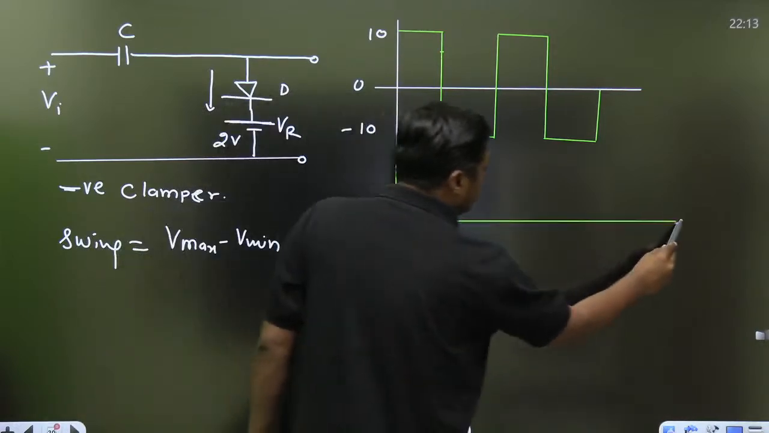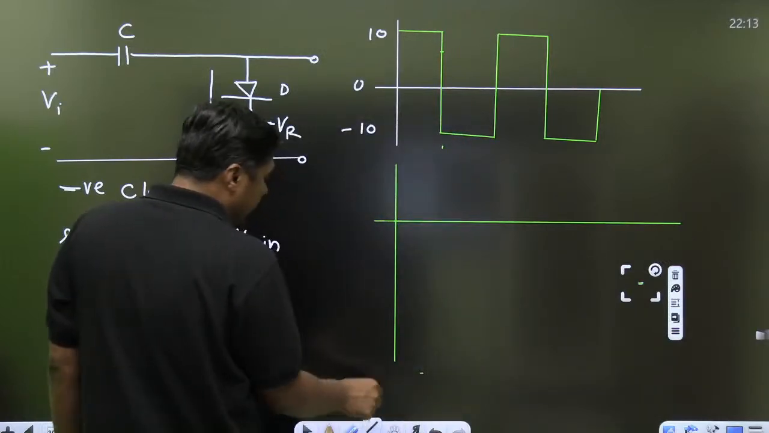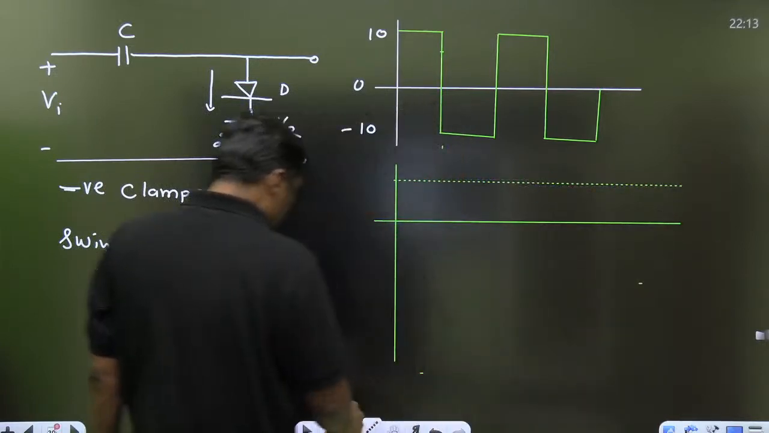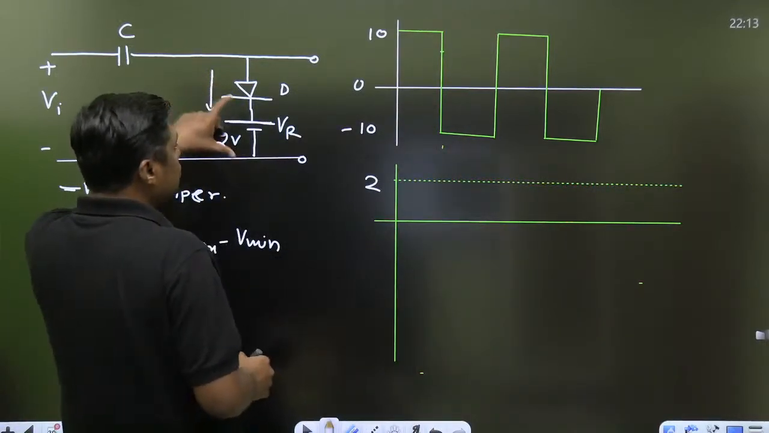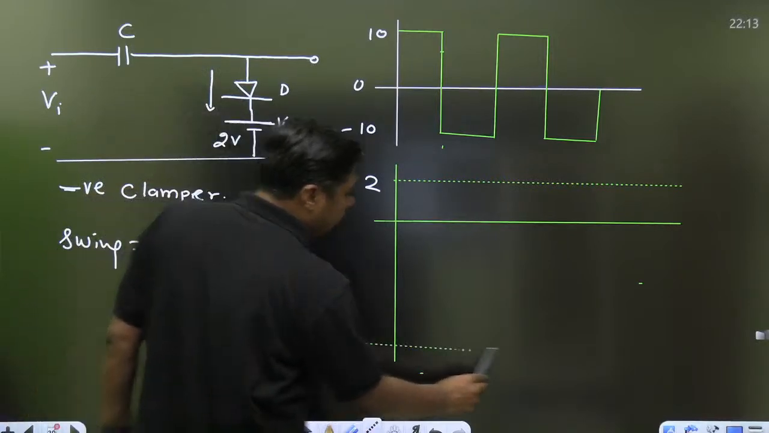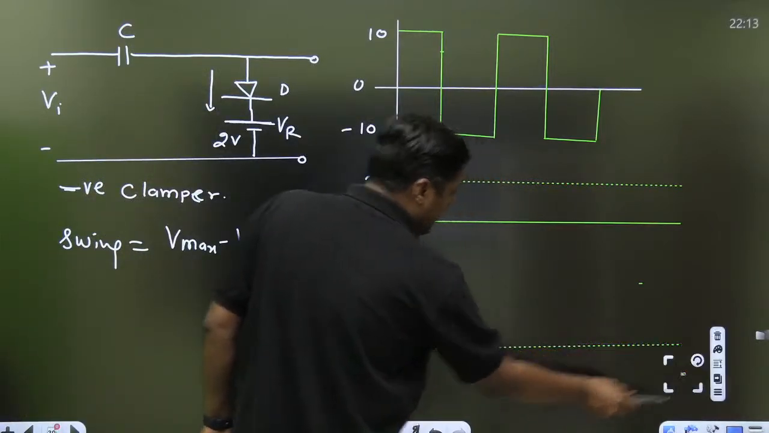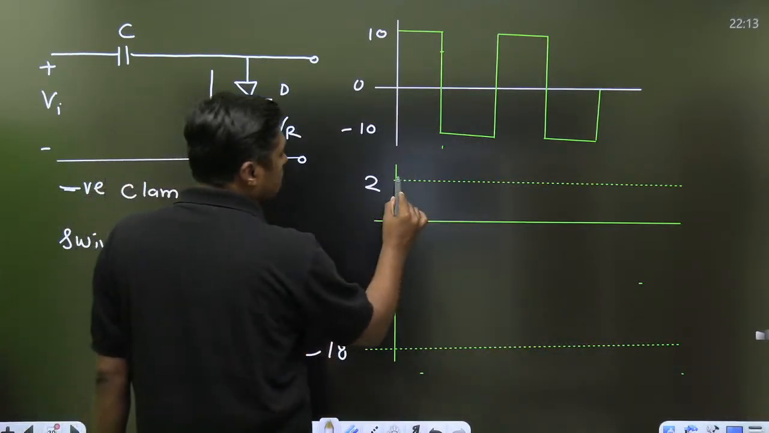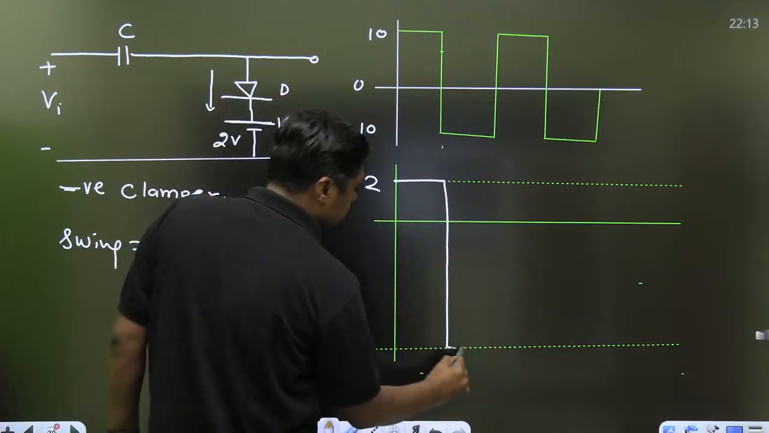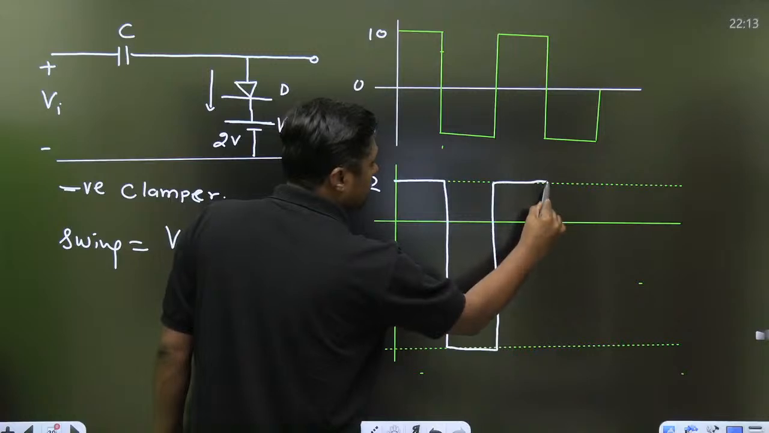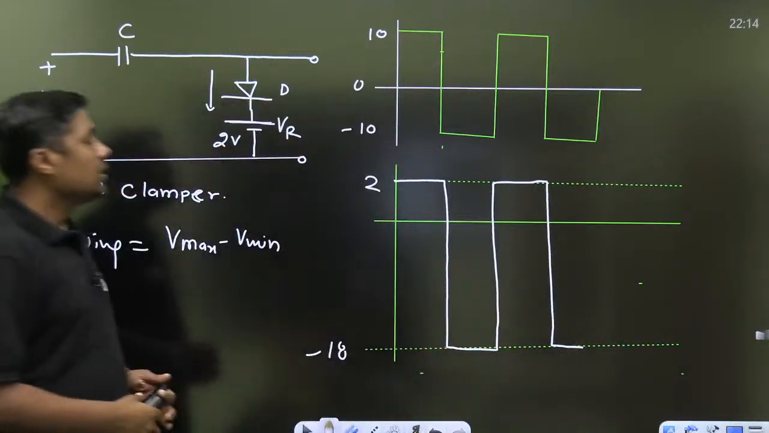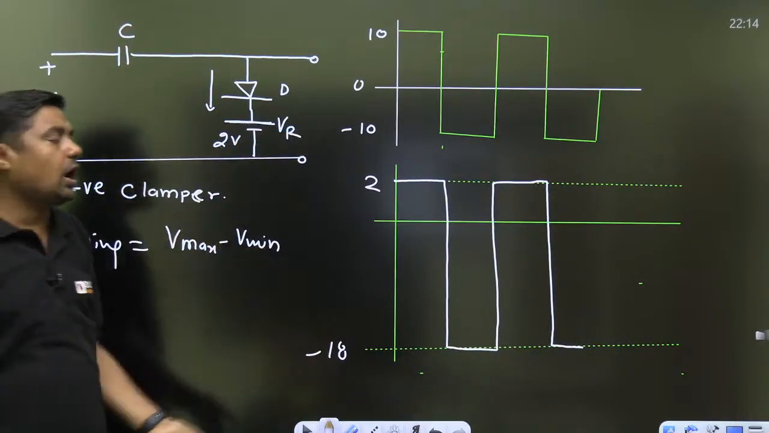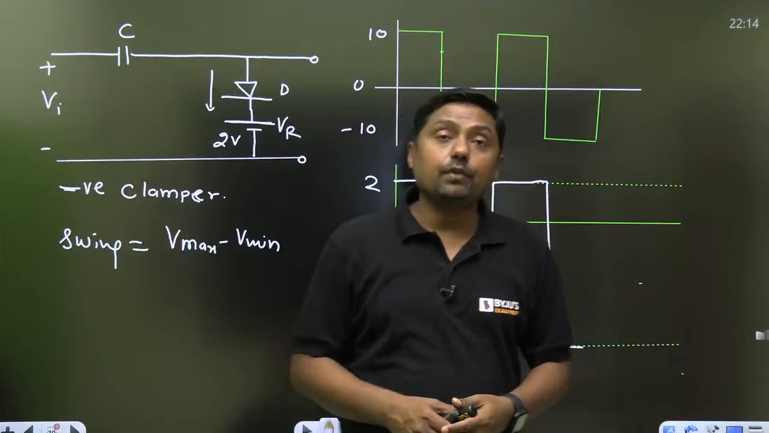First of all, draw the line here. The highest level will be the reference level. What is the reference level here? 2. So this is the reference level 2, and the swing is 20. And that's why the lowest level will be minus 18. Swing is 20. Now you can draw the waveform like this, and that is the output. Finished. So this is a negative clamper. The swing will remain the same and the output is clamped at 2 volt. That is over. Negative clamper.